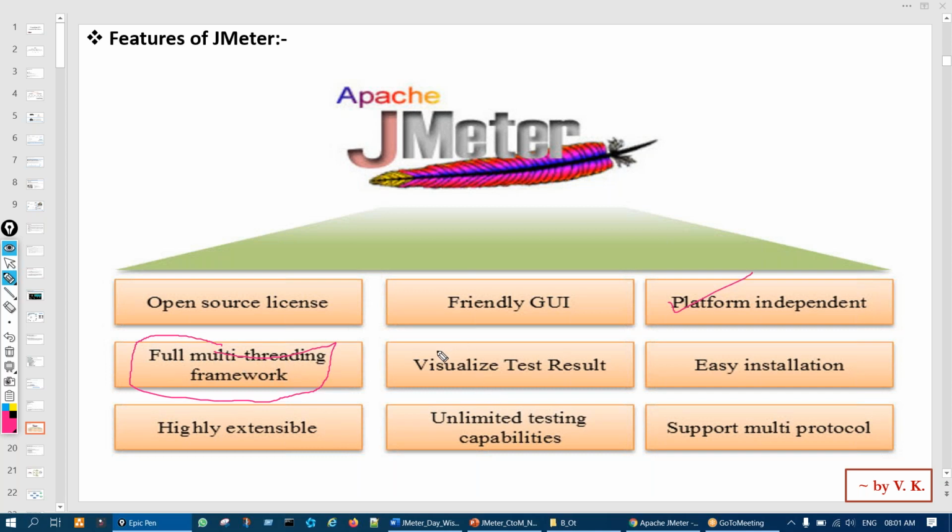Reporting of the test result is also available. Easy to install, supports multiple protocols. Unlimited testing capabilities, means since it's free, there is no license needed, you can use it n number of times. And it's highly extensible, means it can be integrated with many other tools. So these are the basic features.